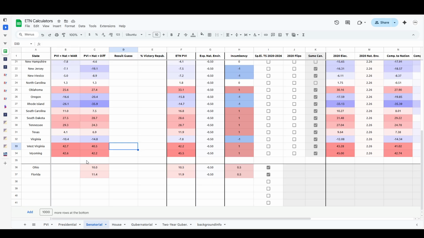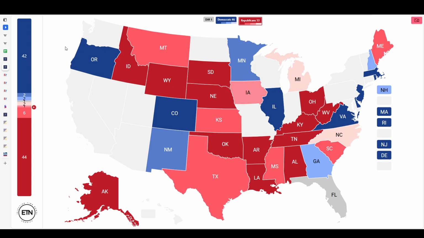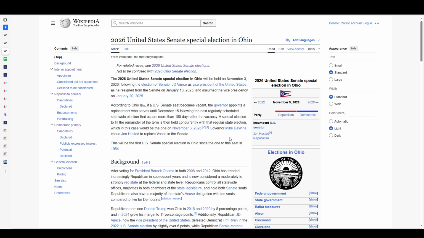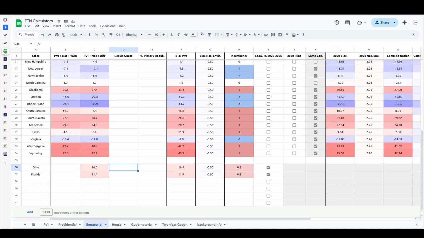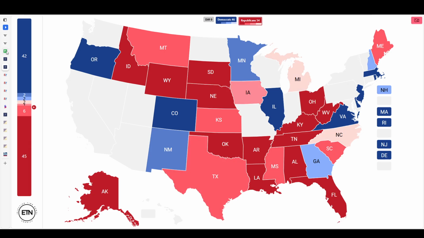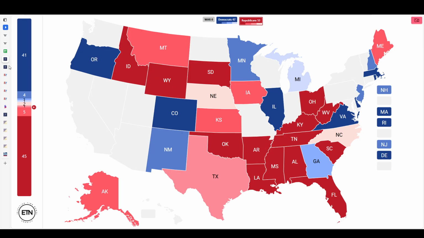Ohio is expected to be a flat 10-point margin there, just purely based off of that. There's no real strength there. We don't know any numbers on how well he might do. That's going to be the special election in Ohio. John Husted is a relatively strong candidate. He's not an amazing one, though. He did okay, though. He ran alongside Mike DeWine in 2022. So, really strong. And then Ashley Moody in Florida, expected to win by 11.4 according to this, which is literally just adding these two together. It's nothing that special. So that's going to be very, very preliminary there, which means that in the WAR map,